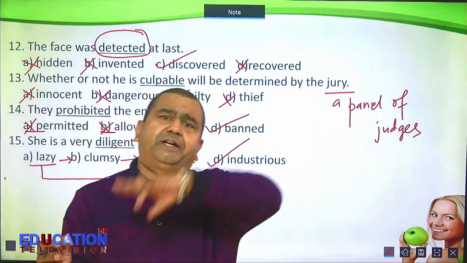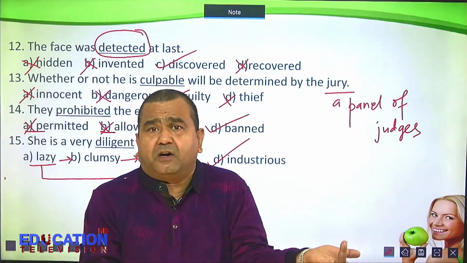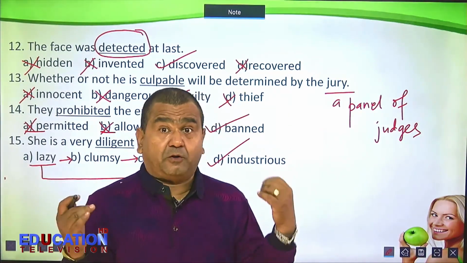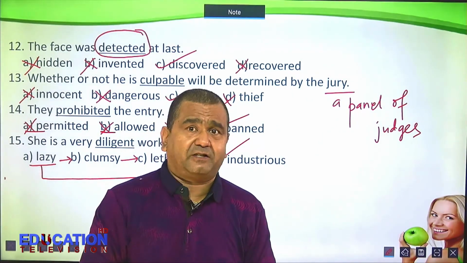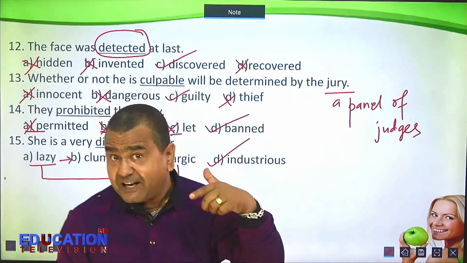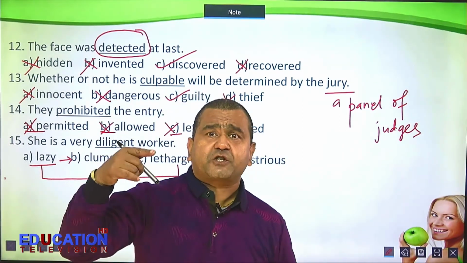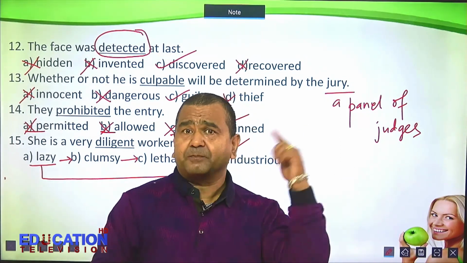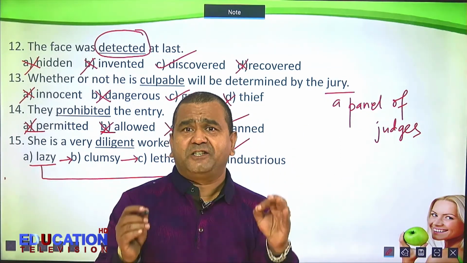Remember, only doing 20 or 30 or 50 words, you cannot think that you know synonyms or antonyms. These are only some tips and tricks. Again, let me tell you, tips and tricks may not always work. So, the most important thing is that you must use a lot of vocabularies in context.